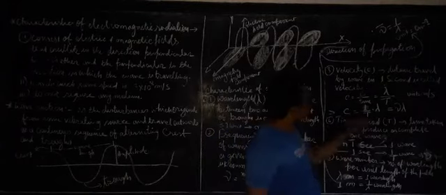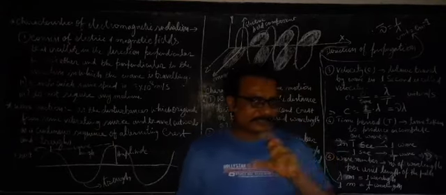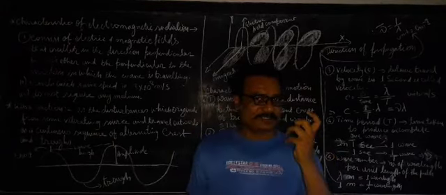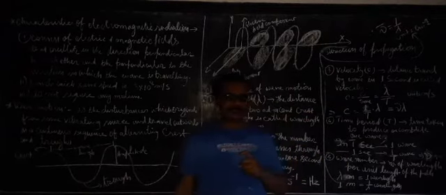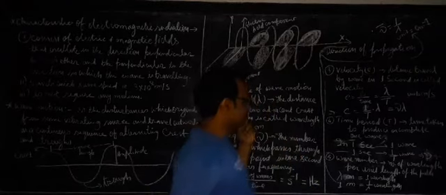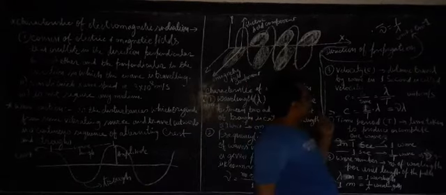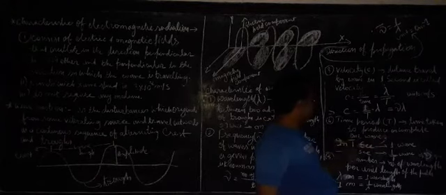Now next is the time period. Time period is the time in which one revolution is complete, one cycle is complete, one wave is complete. The time taken to produce or complete one wave is known as time period.